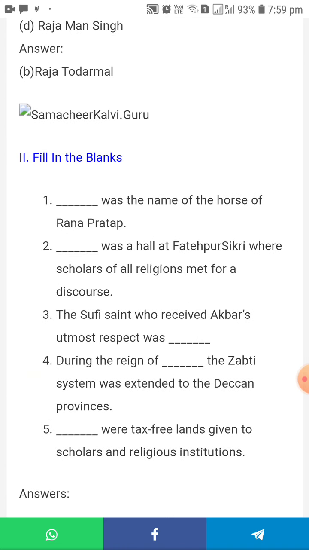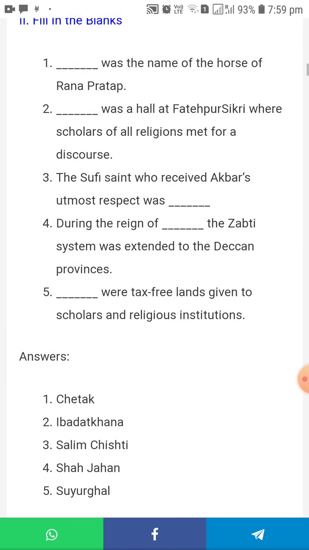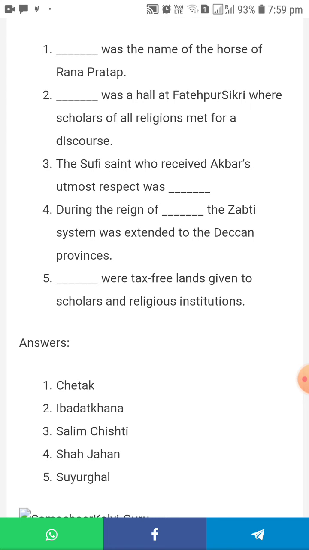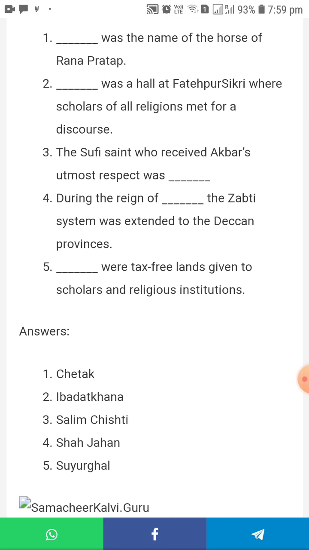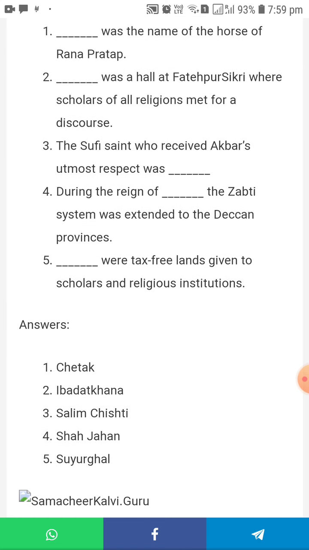The next letter, fill in the blanks. The first one, dash was the name of the horse of Rana Pratap. The answer is Chetak. And second one, dash was the hall at Fatehpur Sikri where scholars of all religions met for discourses. Ibadat Khana. And third one, the Sufi saint who received Akbar's utmost respect was Salim Chishti.